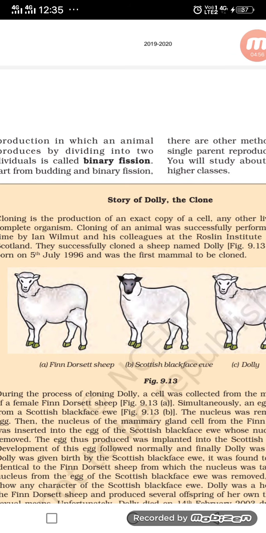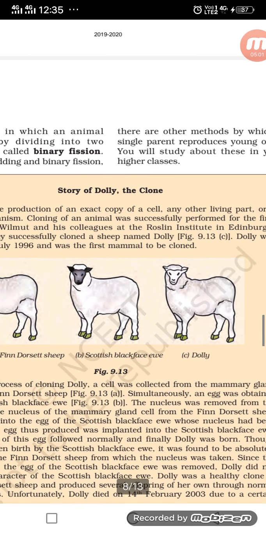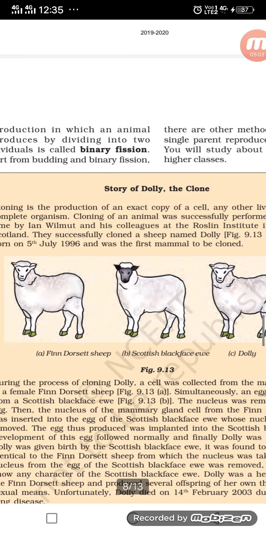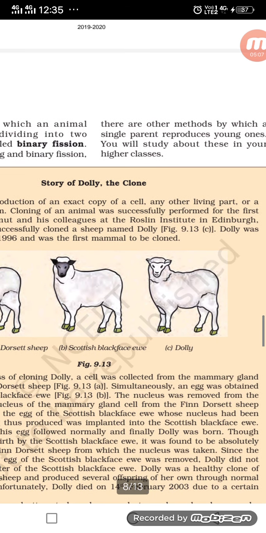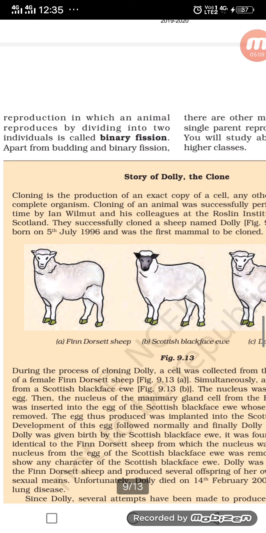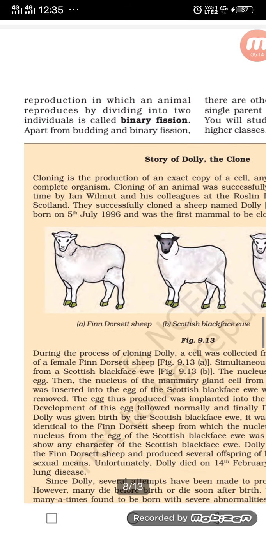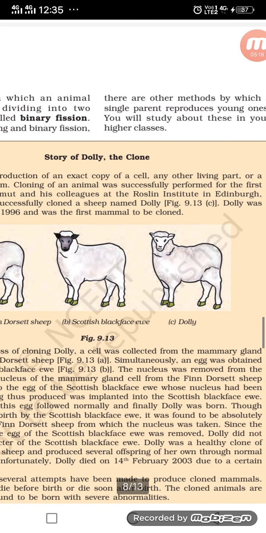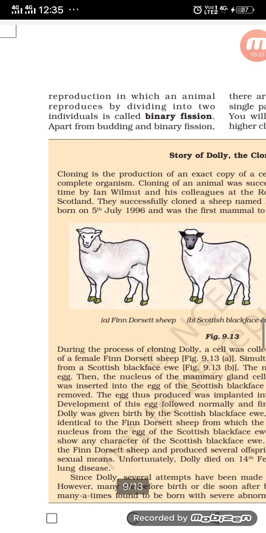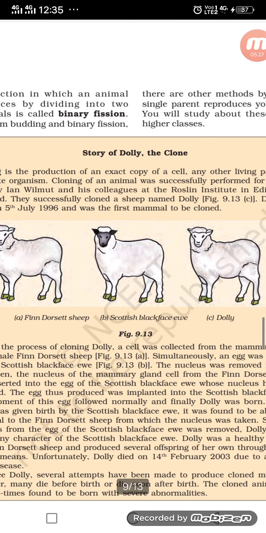The story of Dolly, the clone. Cloning is the production of an exact copy of a cell, any other living part, or a complete organism. Cloning of an animal was successfully performed for the first time by Ian Wilmut and his colleagues at the Roslin Institute in Edinburgh, Scotland. They successfully cloned a sheep named Dolly, shown in figure 9.13. Dolly was born on 5th July 1996 and was the first mammal to be cloned.